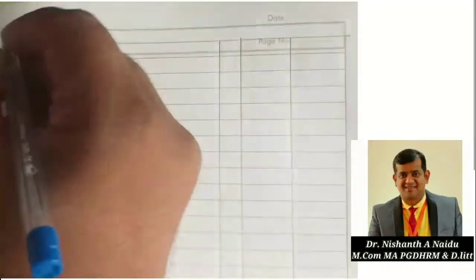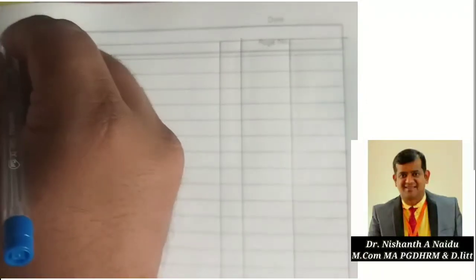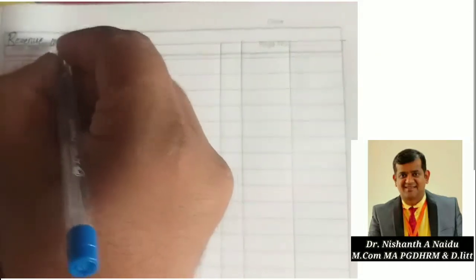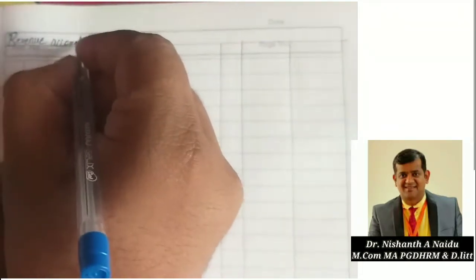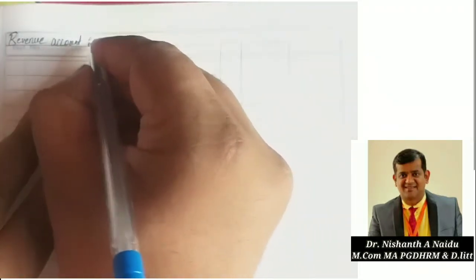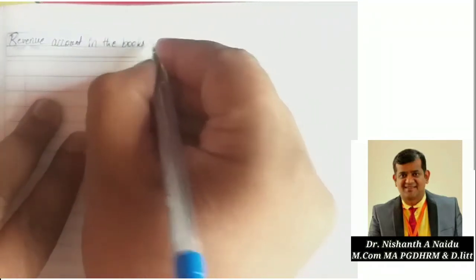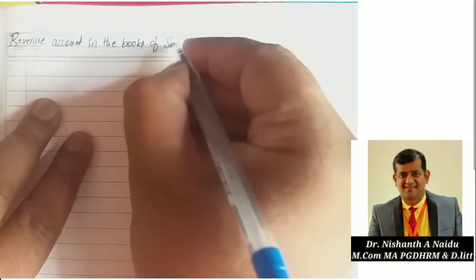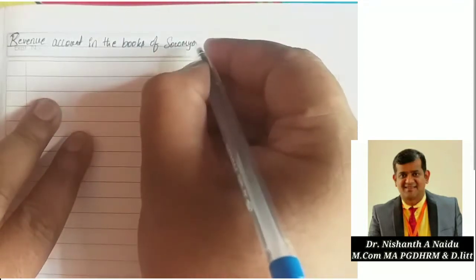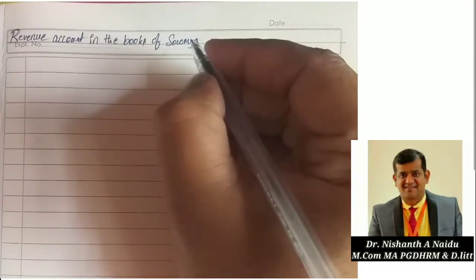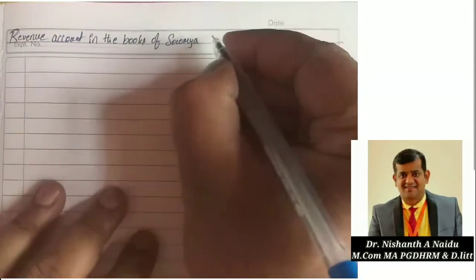Revenue account in the books of Saumya General Insurance Company Limited.